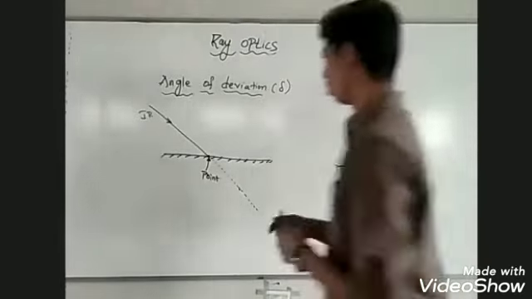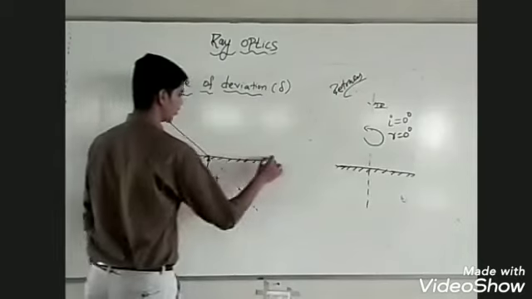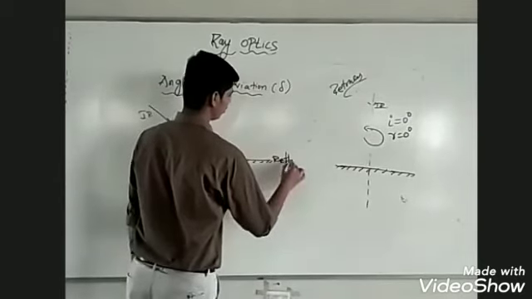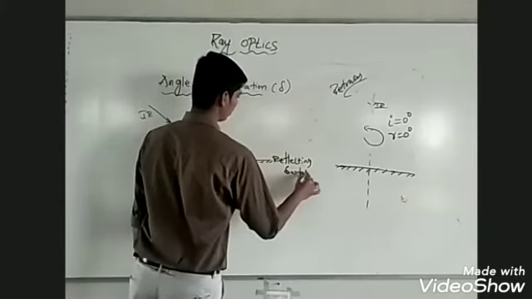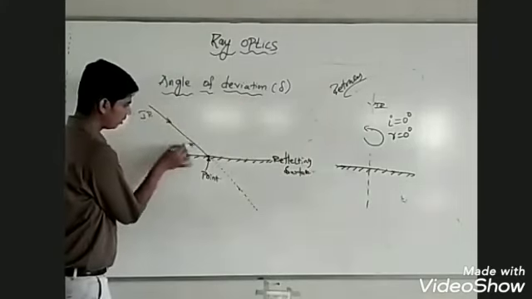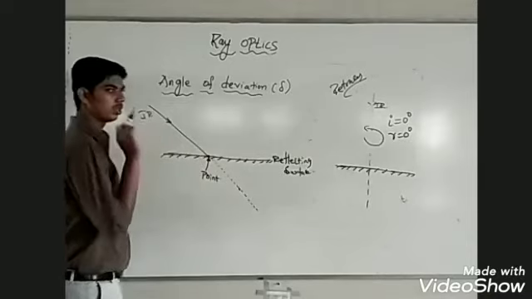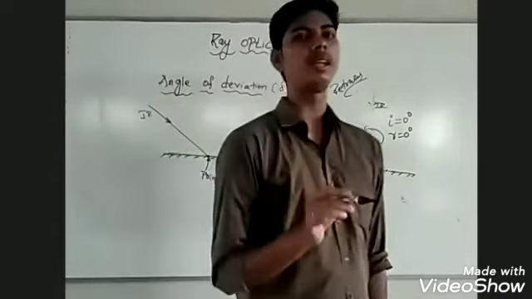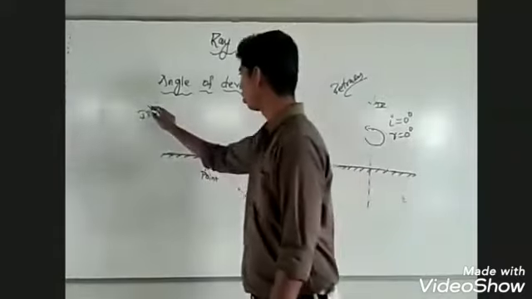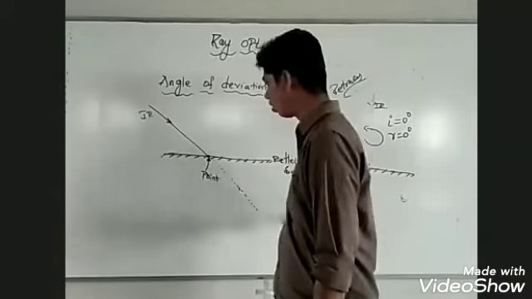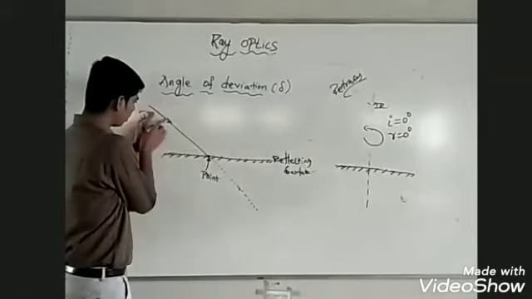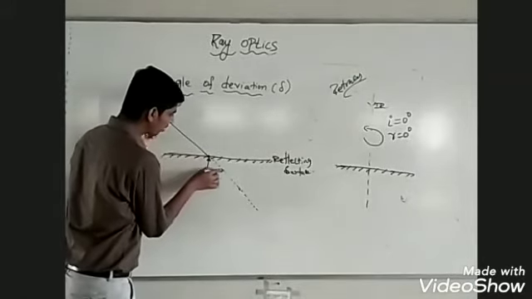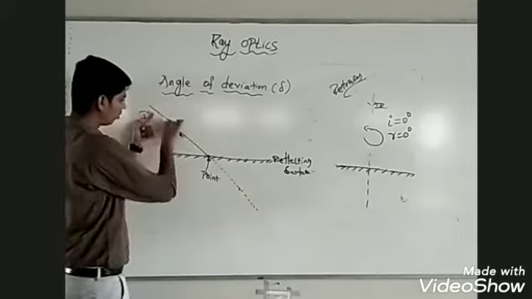Okay. So I was telling you, suppose this is a reflecting surface and this is an incident ray. We know that according to ray optics, light always travels along a straight line. This is rectilinear propagation of light. This light ray should actually pass along a straight line this way.